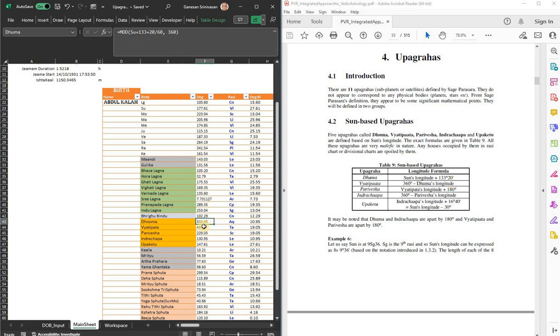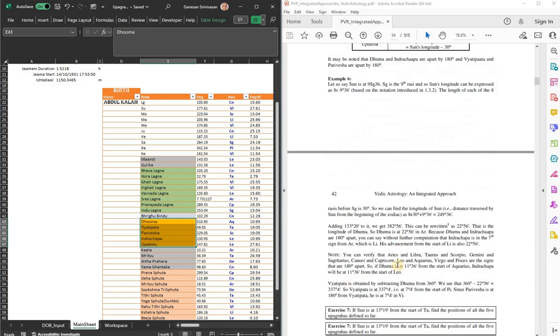So I just implemented that. Vyatipada is 360 minus Dhuma. We have Parivesha, which is Vyatipada plus 180. Indrachapa is 360 minus Parivesha, and Upaketu is sun minus 30 degrees. So all that is perfectly defined. The sun-based Upagrahas are these. So you get all these longitudes, and once you get the longitudes, the rest are all straightforward.